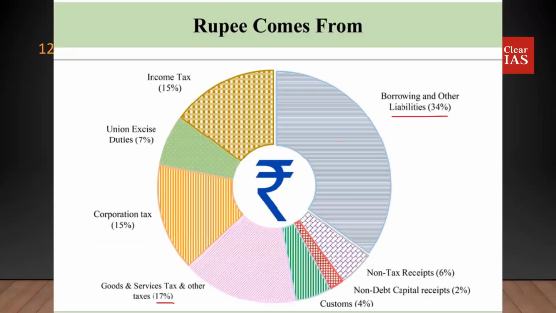Okay. Now, the budget. When you have a look at your budget, the government releases a document which is called budget at a glance. This infographic is taken from that document. There is a whole set of infographics taken from that particular document. And it's a very beautiful document to see. Every year, the government's budget at a glance will have two pie charts to be precise. One pie chart says where the rupee comes from, and the other says where the rupee goes to.